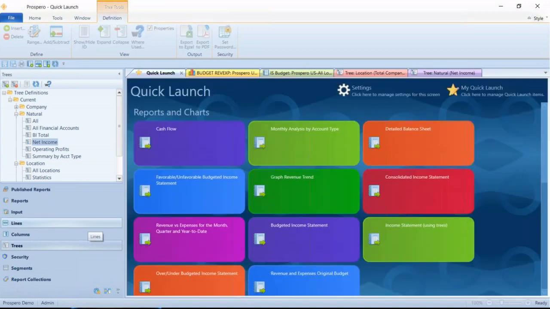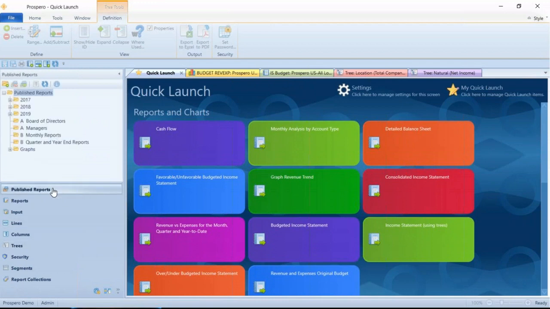Some of the other buttons I have on the left-hand side here for us, publish reports. Just want to mention that this is where we actually save any reports that we want to keep a static copy. So you may run an income statement 50 times every month. You don't want to necessarily keep all 50 copies of that income statement. You just want to publish or save that last income statement that you know everything is posted, all the balances are correct.